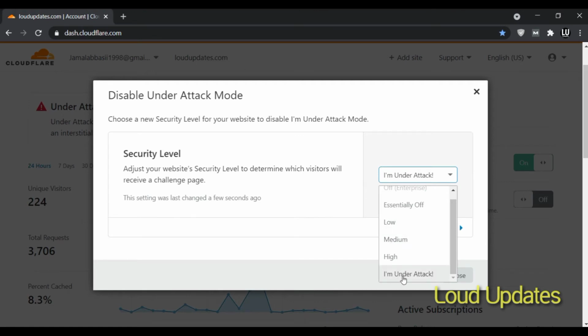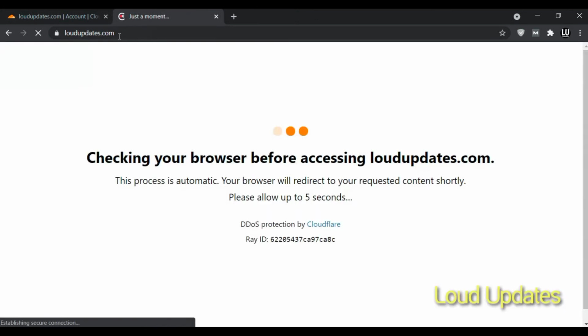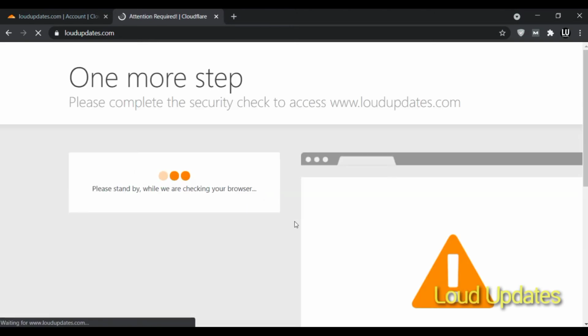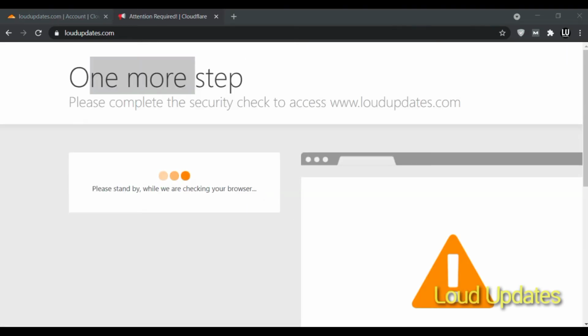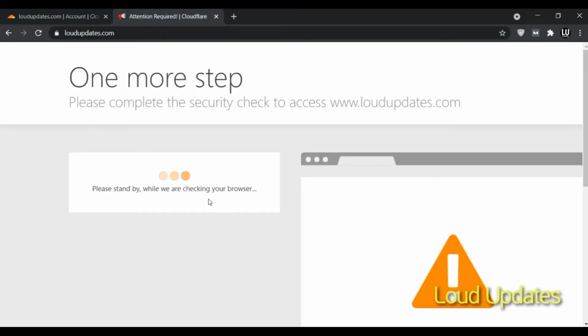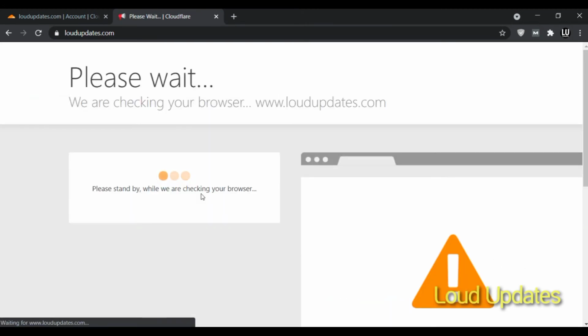Cloudflare shows the challenge to some people. Then medium, high, and I'm Under Attack Mode, which is very high. If you enable I'm Under Attack Mode, then every single person gets a JavaScript challenge. Here you can see I just enabled it, and it shows Checking your browser. If you enable this, every person gets this type of JavaScript challenge. I do not recommend you enable I'm Under Attack Mode, because this is high-level security.